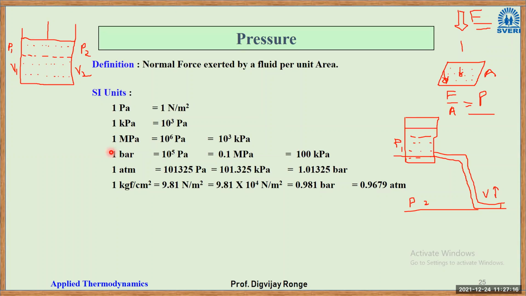Another very important unit here is bar. 1 bar is equivalent to 10 to power 5 pascals or 0.1 megapascal or 100 kilopascals. So generally it is said that atmospheric pressure is 1 bar, nearly 1 bar. Next is atmospheric pressure. Atmospheric pressure means where we are sitting now.